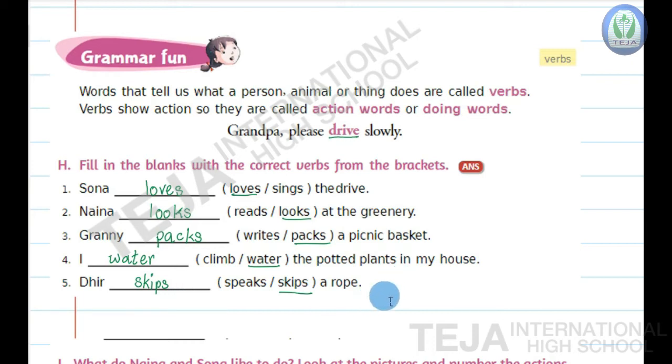Okay. Now once we'll read the fill in the blanks, children. All of you read along with me. Sona loves the drive. Naina looks at the greenery. Granny packs a picnic basket. Fourth one, I water the potted plants in my house. And the last, fifth question of Bit H, children. Deer skips a rope. Okay.